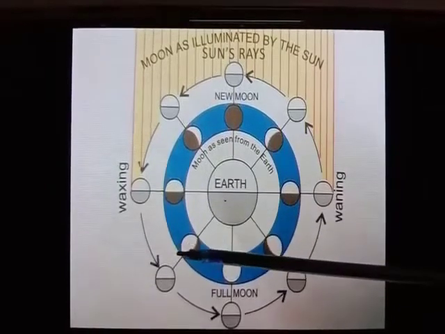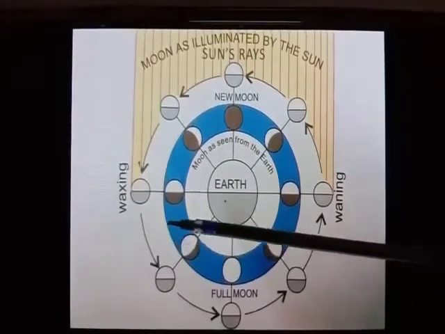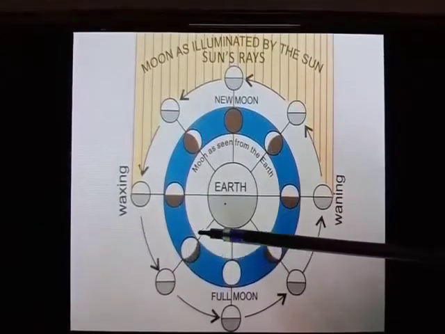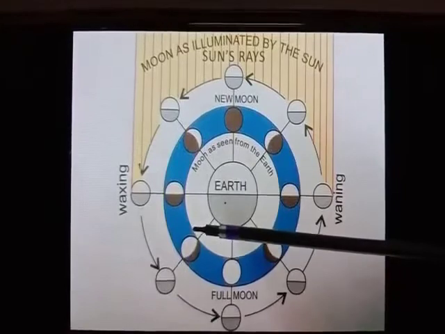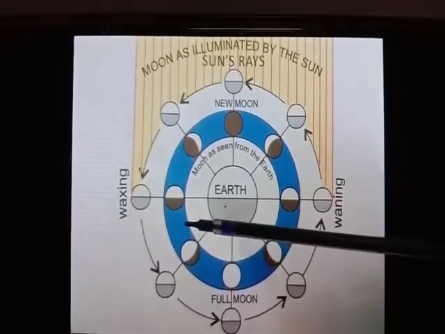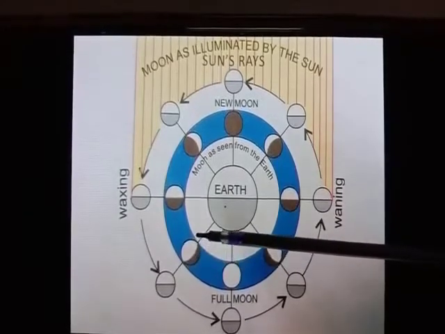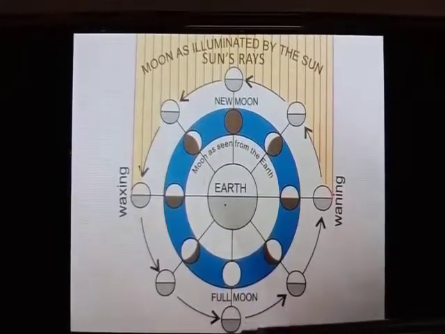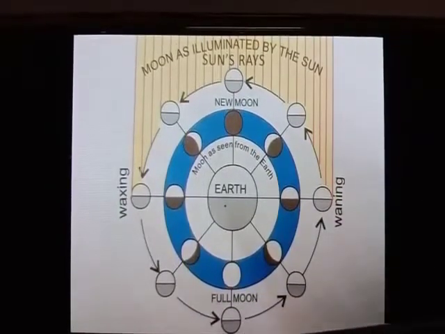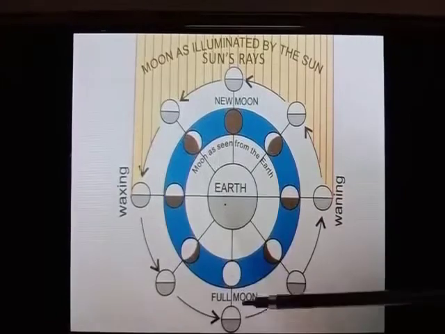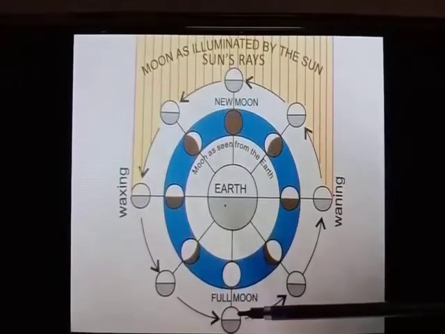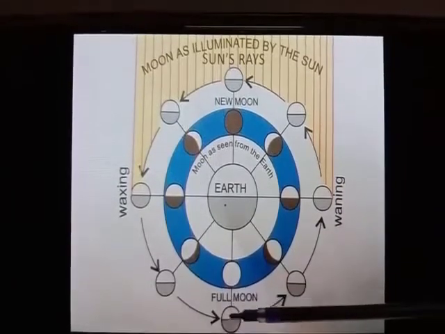2 or 3 days after the first quarter, more than half of the moon is visible. Here you can see that more than half of the moon is visible after 2 to 3 days. Now this phase is called the waxing gibbous. About 2 weeks after the new moon, we can see the full moon. Here you can see that this side of the moon is visible to the earth, so this side we can see totally, and this is known as the full moon.